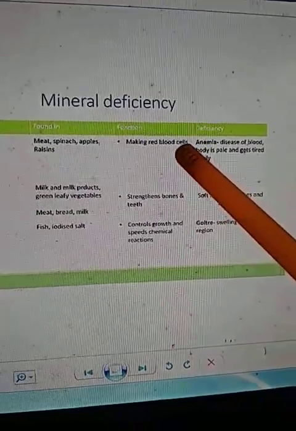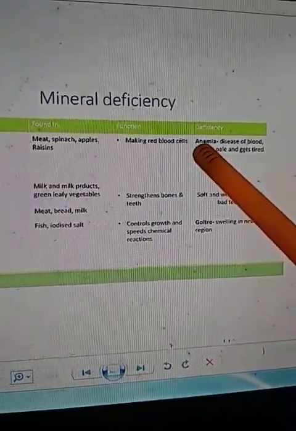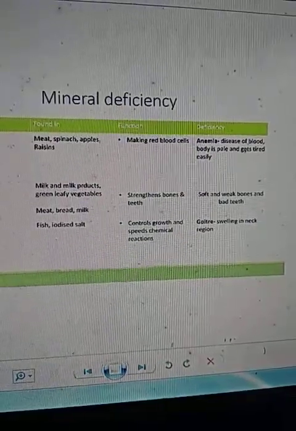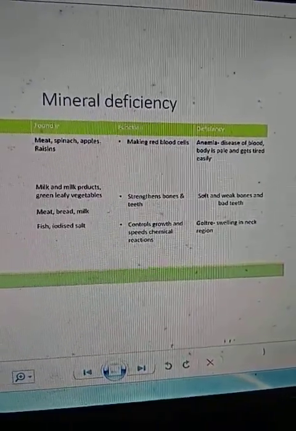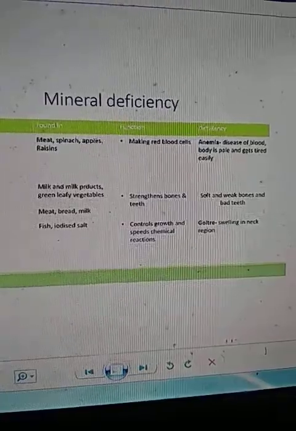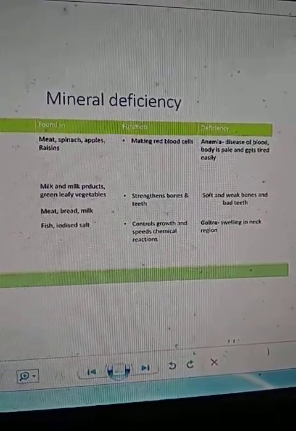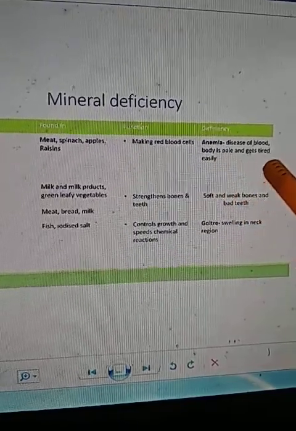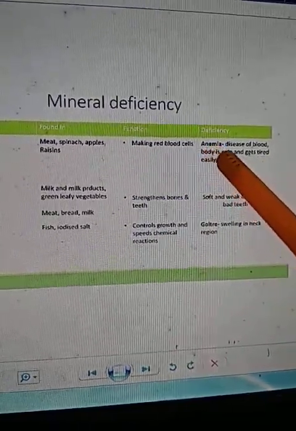If RBC is less, then that condition is known as anemia. Many times RBC are present in enough amount, but their shape or formation is not in a proper form. Thus, that RBC will not function properly in our body, and hence a person will have anemia.